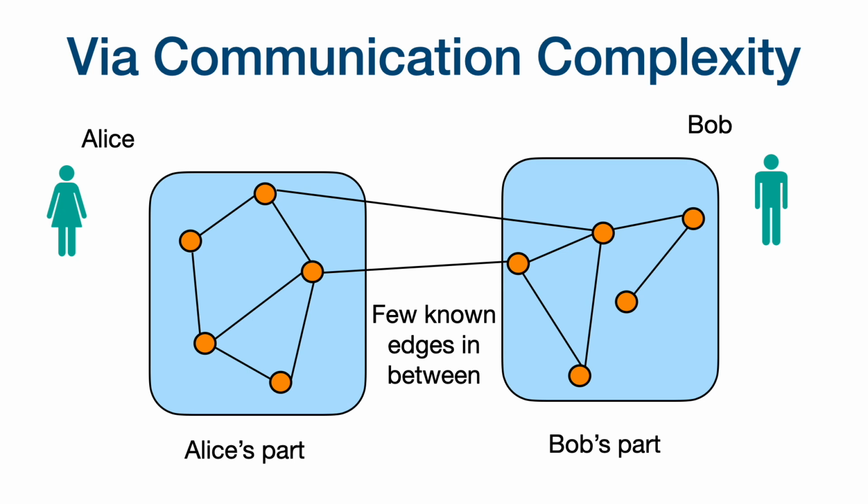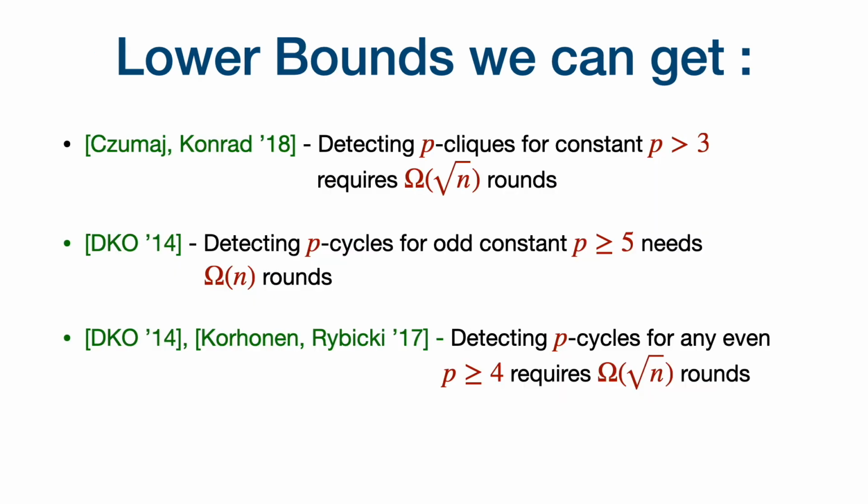Few edges are going to be present between the vertices in either partition, and these edges are going to be known to both Alice and Bob. The vertices inside Alice's partition will be known only to her, and the vertices inside Bob's partition will be known only to Bob. So we can relate hard communication complexity problems to CONGEST protocols, and this gives lower bounds against problems in CONGEST.